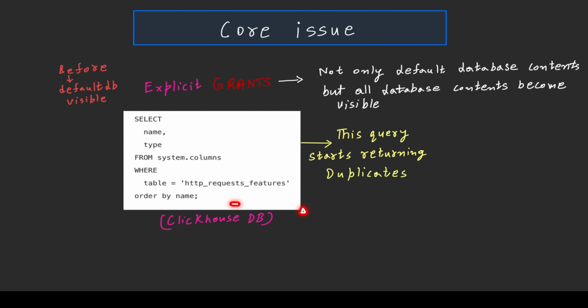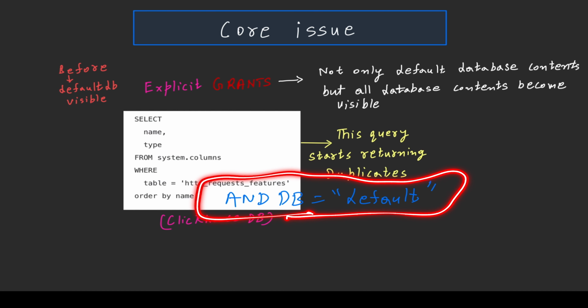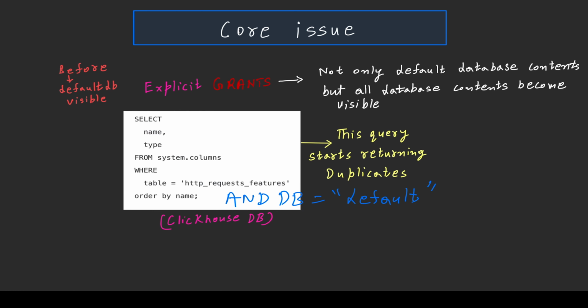So these HTTP request features, not only from the default DB but also from the other databases, get populated into the answer. After applying the explicit grant, they had to make the query like where table is equal to this and db equals to default. So if they had done this, Cloudflare would not have gone into failure that day. So this particular query has created unnecessary duplicates of these HTTP request feature vectors.